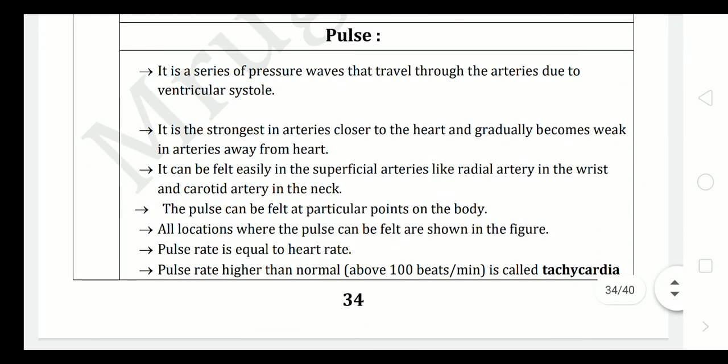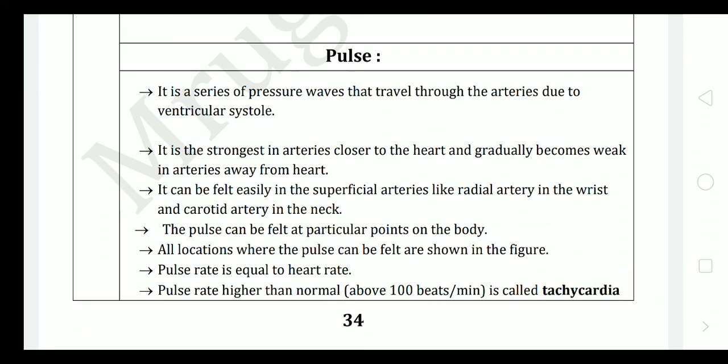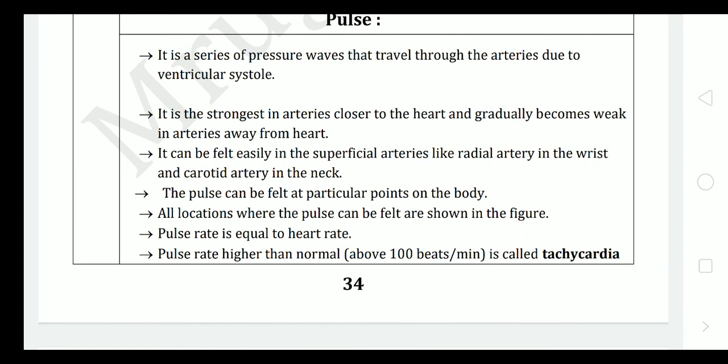Pulse is a series of pressure waves that travel through the arteries due to ventricular systole. A single ventricular systole pressure can be termed a pulse. It is strongest in arteries closer to the heart and gradually becomes weaker in arteries away from the heart. It can be felt easily in superficial arteries like the radial artery in the wrist and the carotid artery in the neck, so doctors can easily check these two.